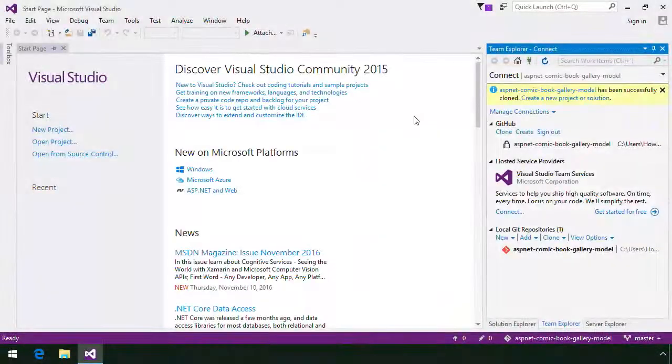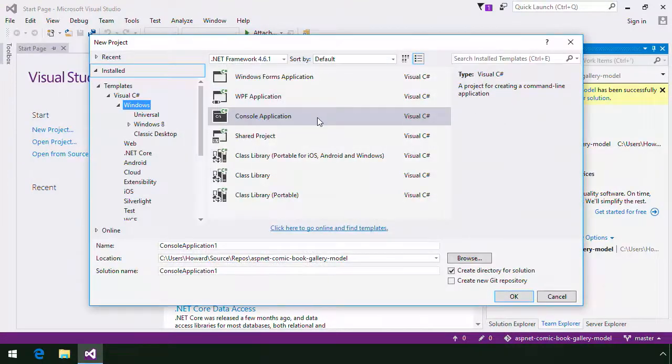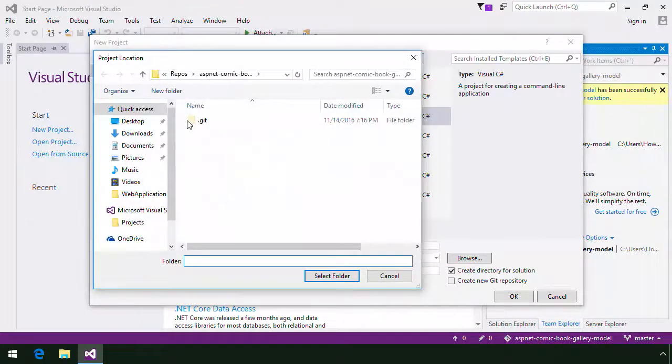Go ahead and open the New Project dialog and select the Console Application Project template. I'll name the project ComicBookGalleryModel, and update the location to be a folder named src within the repo that I created earlier.